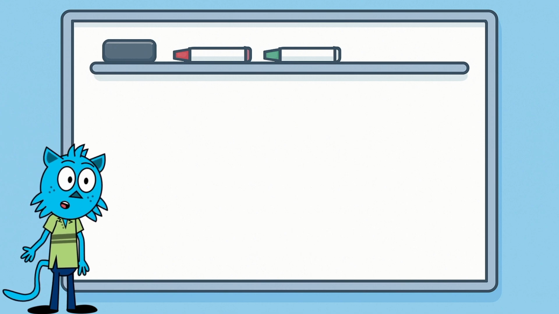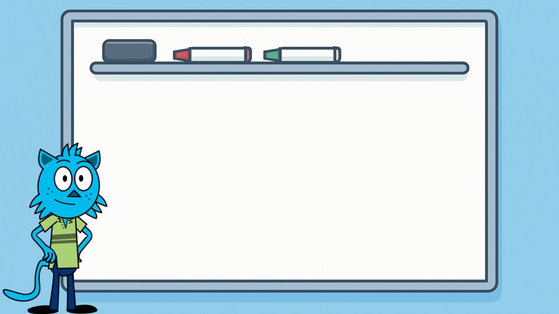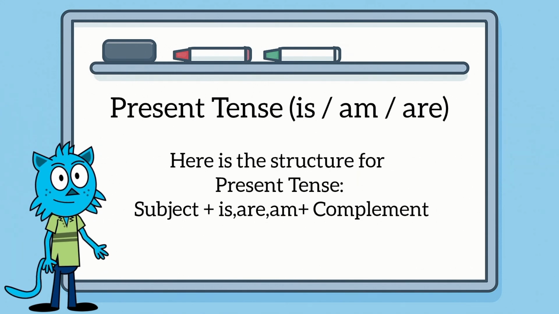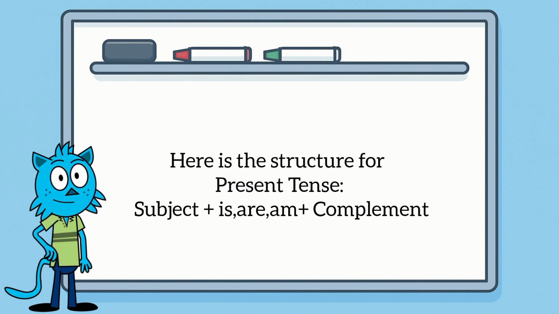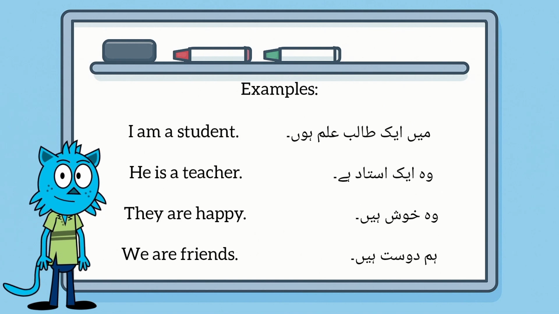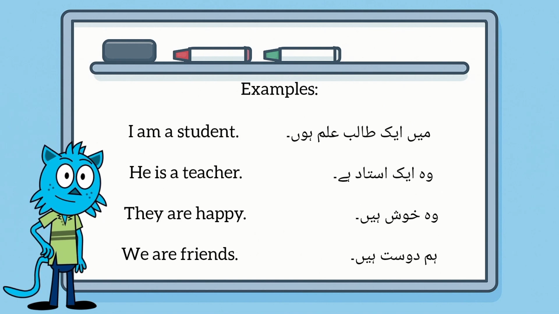Now let's learn their sentence structures and daily life examples. Present tense. Here is the structure for present tense. Subject plus is, are, am plus complement. Examples. I am a student.